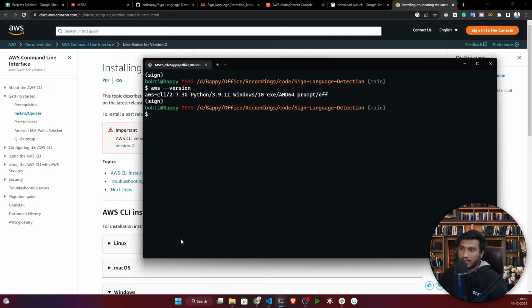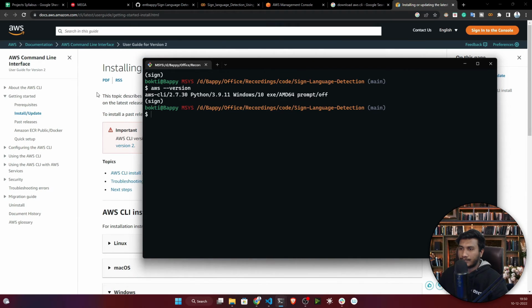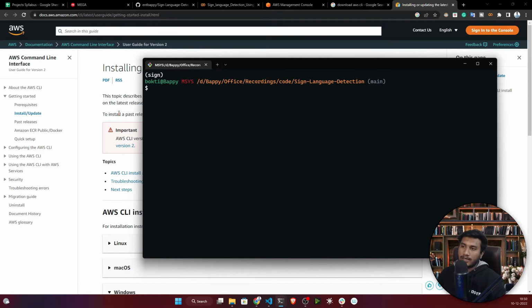Don't search about AWS CLI, just install it, and you can access it from any terminal or PowerShell window. So yes guys, this is the requirement you need to follow. Now first of all I will add my credentials. Here your code needs to access your AWS account to use your S3 bucket, so for that I need to configure the secret key and access key.